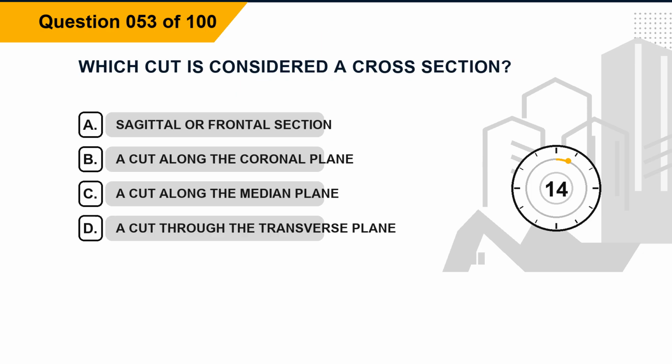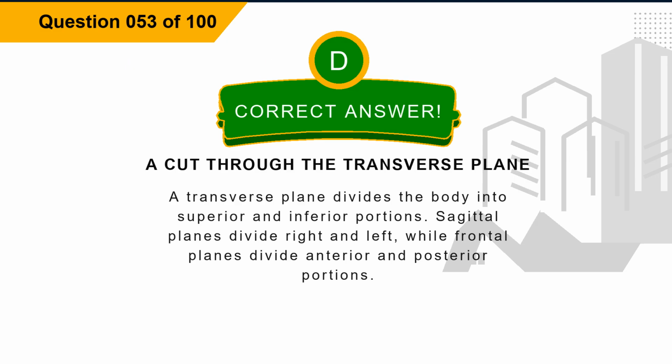Question 53. Which cut is considered a cross-section? Option A, sagittal or frontal section. Option B, a cut along the coronal plane. Option C, a cut along the median plane. Option D, a cut through the transverse plane. The correct answer is option D, a cut through the transverse plane. Explanation: a transverse plane divides the body into superior and inferior portions. Sagittal planes divide right and left, while frontal planes divide anterior and posterior portions.